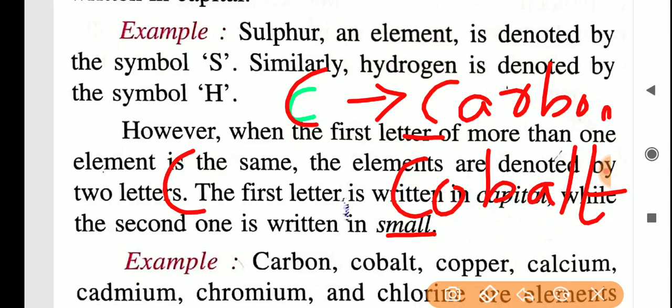What is IUPAC? Learn the full form of IUPAC by heart; it came in last year's board exam. Give the full form of IUPAC: International Union of Pure and Applied Chemistry. When two or more elements have the same first letter, the condition given is that we can use the first two letters as their symbol. In the case of cobalt, Co, we use the second letter. The first letter should be capital and the second letter should always be a small letter. We cannot use the second letter as a capital letter.